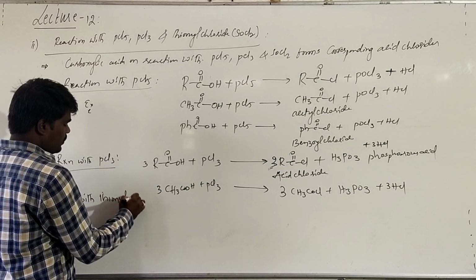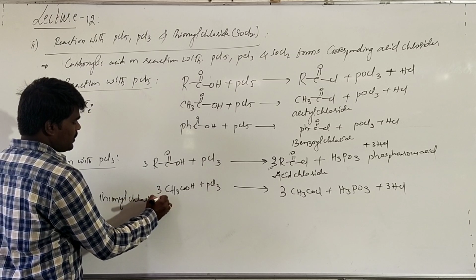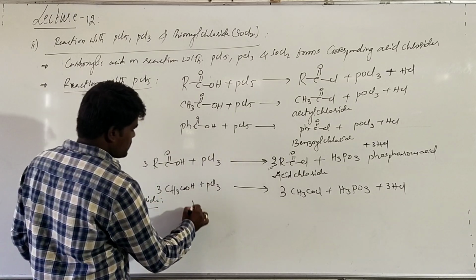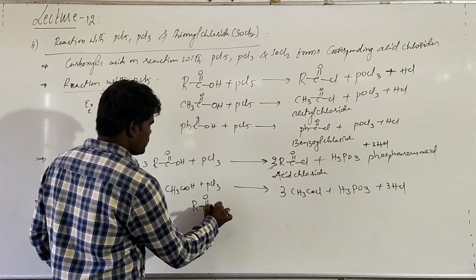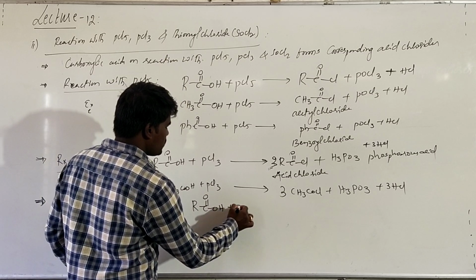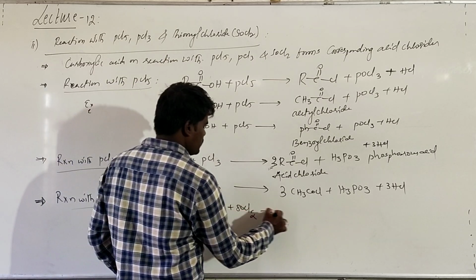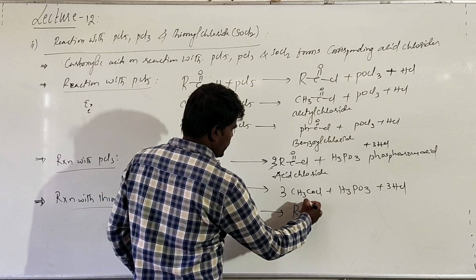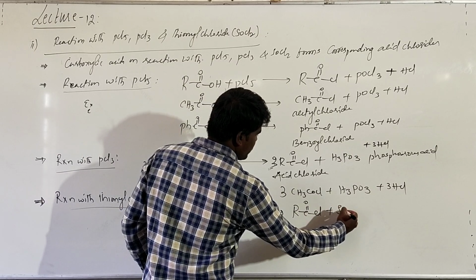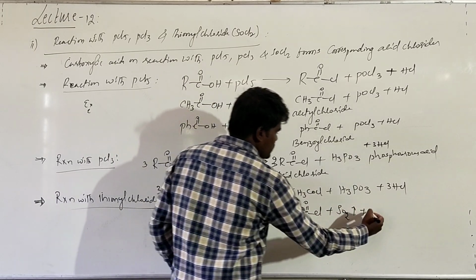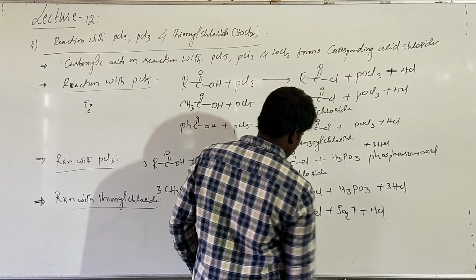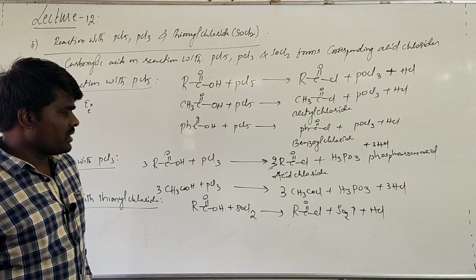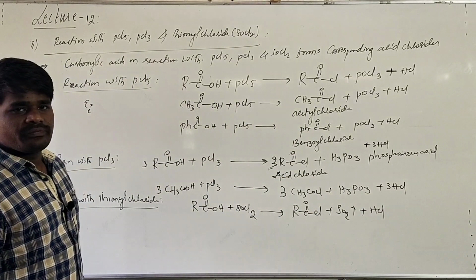Thionyl chloride. On the reaction with thionyl chloride, carboxylic acids will form the corresponding acid chloride plus sulfur dioxide plus HCl.